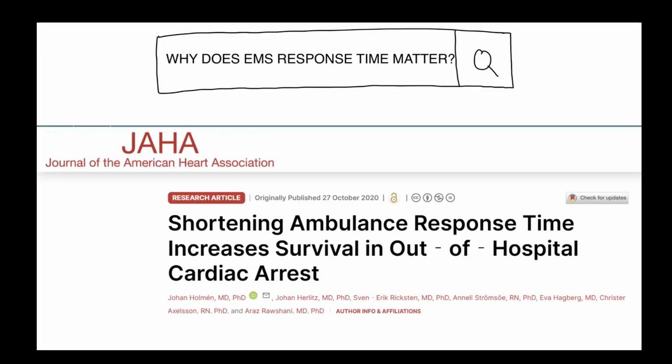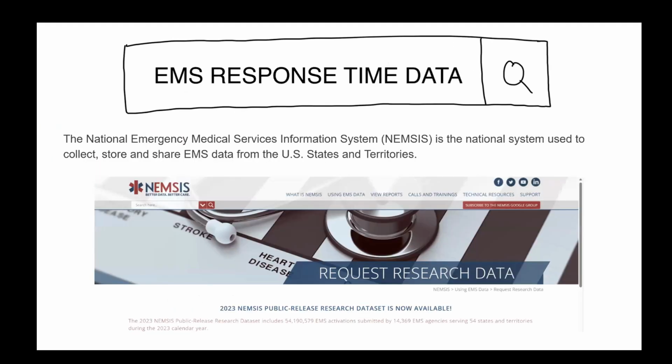In order to know more, my friends and I decided to use a clustering model to analyze disparities in EMS response time. The first step is to gain data. Thanks to the National Emergency Medical Service Information System, we gained the 2017 NEMSIS public release research dataset and used it to train our model.